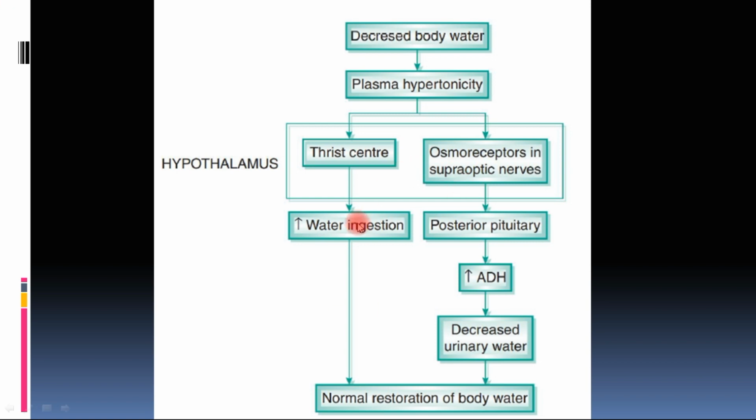That is how water ingestion itself can inhibit the thirst.